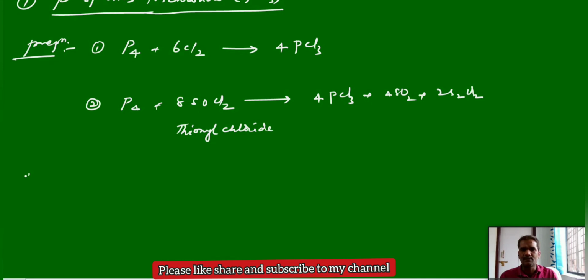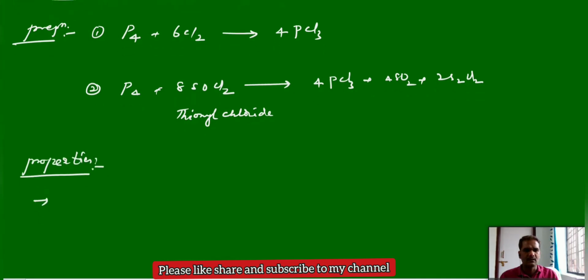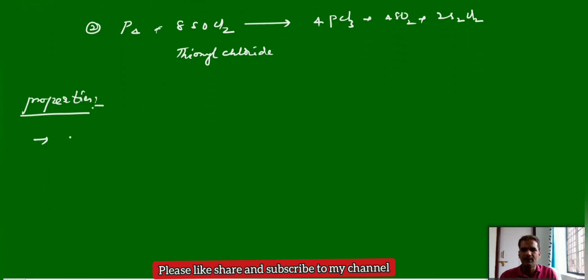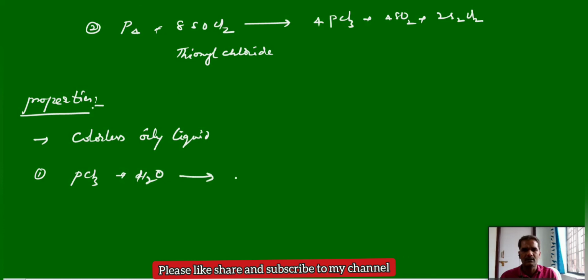Next, properties. PCl3 is a colorless oily liquid. Among its chemical reactions, it can undergo hydrolysis. Phosphorus in the +3 oxidation state undergoes hydrolysis and produces phosphorus acid.